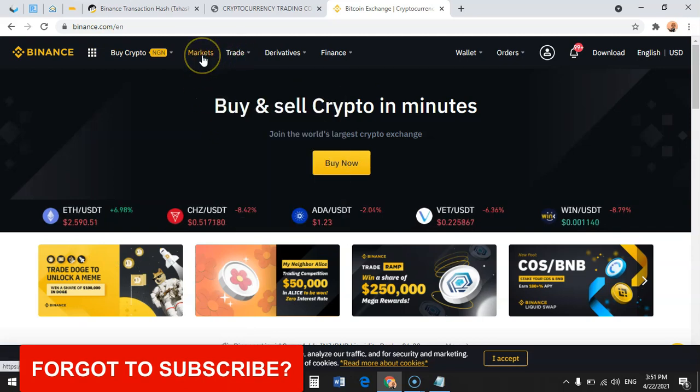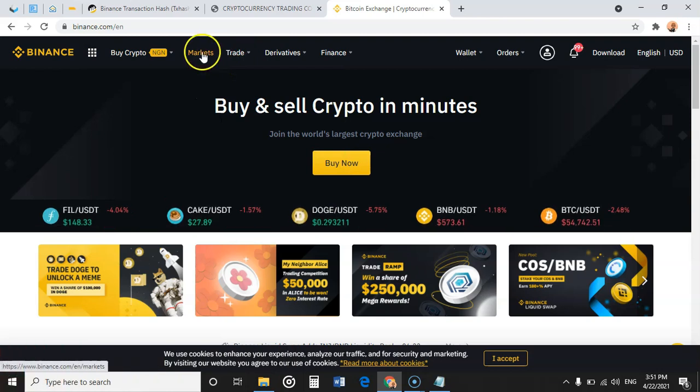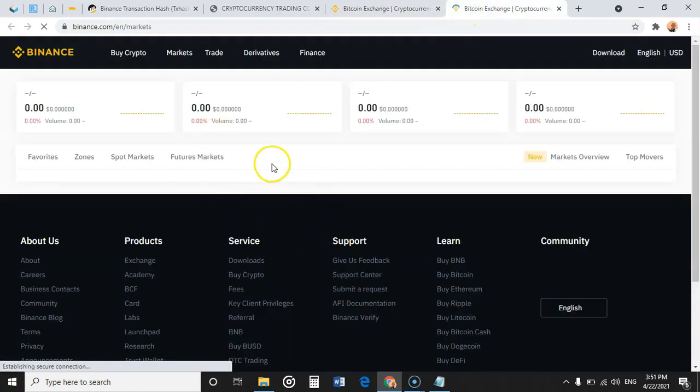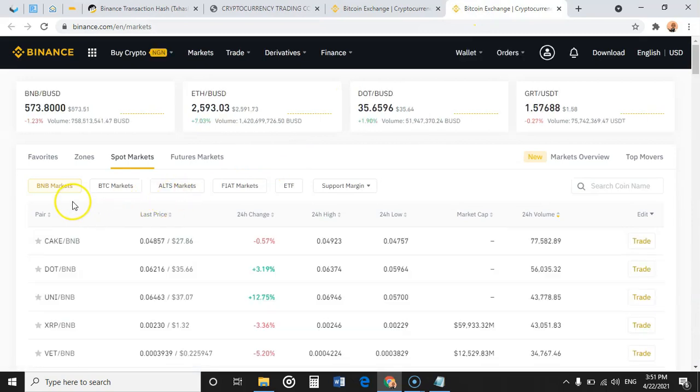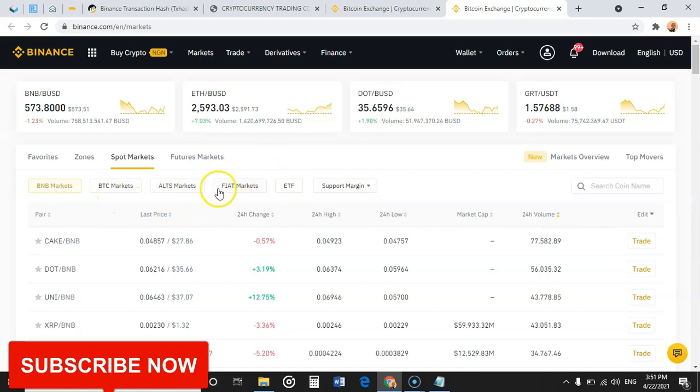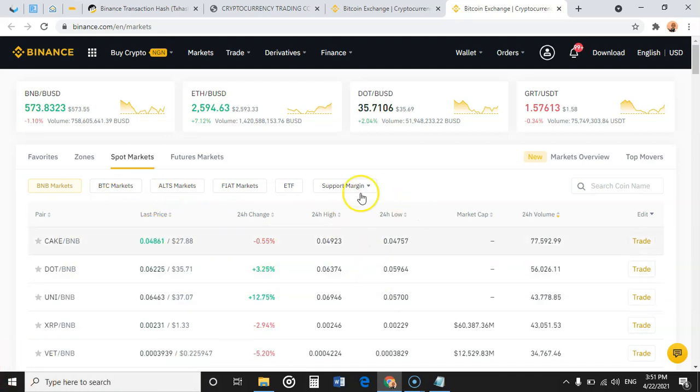Here, you can click on the market. Let me show you how the market looks. You have the BNB market here, you have the BTC market. One thing you have to know is this is the base. I'm going to teach something about base and quote coins later on.